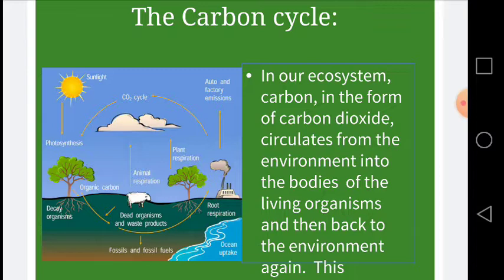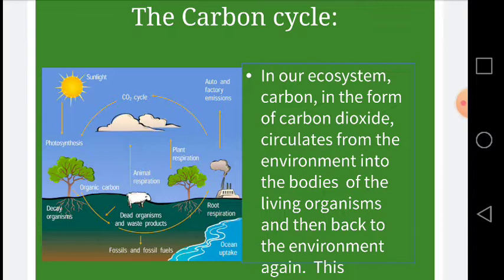When animals and decomposers respire, carbon dioxide, a waste product of respiration, is released from their food into the air. Some decomposers cause partial decay of the organic matter of the dead bodies of plants and animals and the tiny sea creatures, which forms fossil fuels. When fossil fuels or other organic fuels burn, the carbon or carbon compounds in them react with the oxygen to produce a huge amount of carbon dioxide.